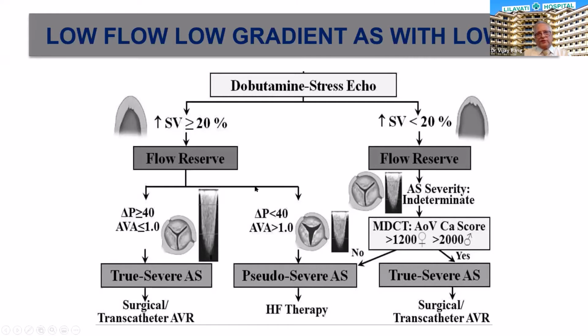And if the stroke volume increases 20%, but the mean gradient is not above 40 and the aortic valve area is more than 1, then this is perhaps pseudo severe aortic stenosis, and goes for medical treatment.